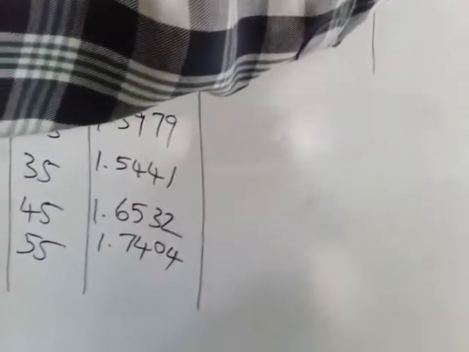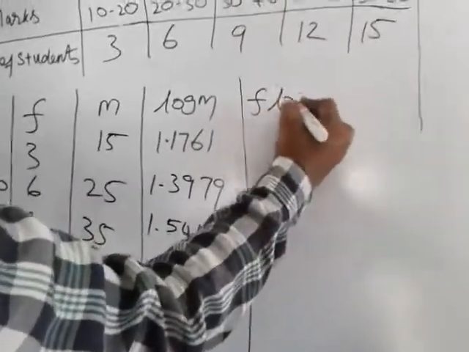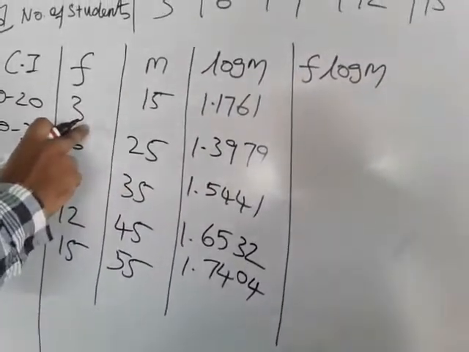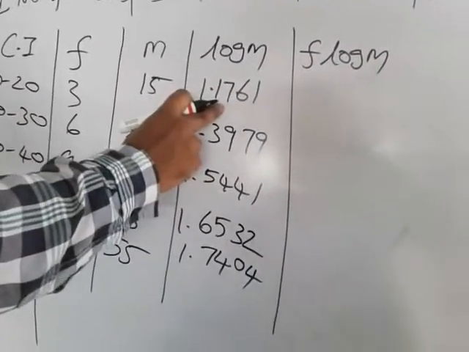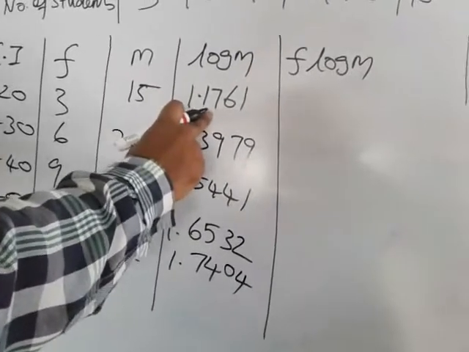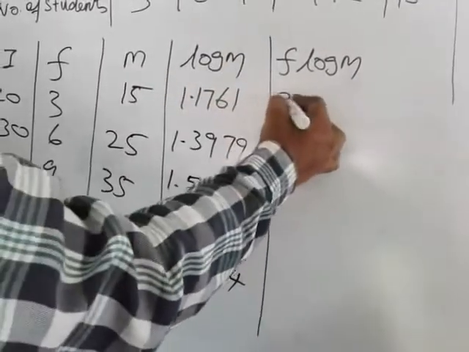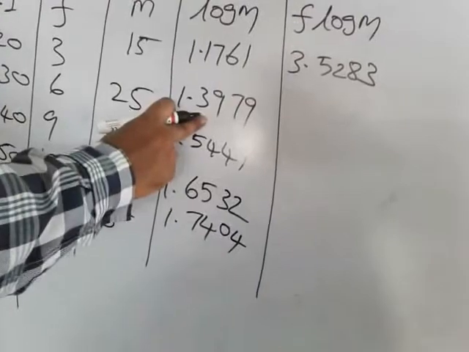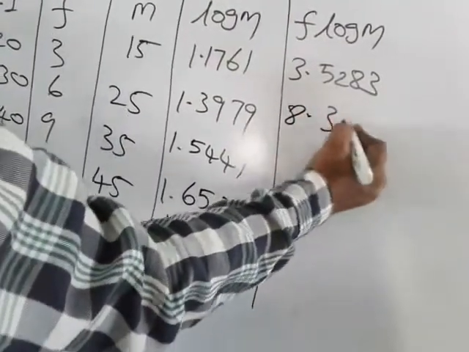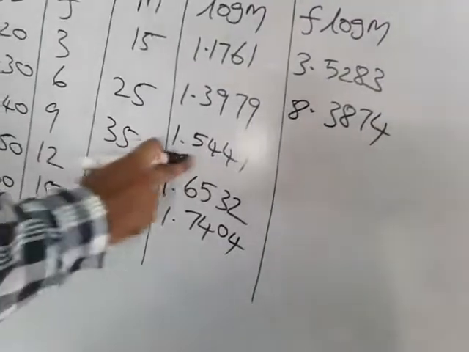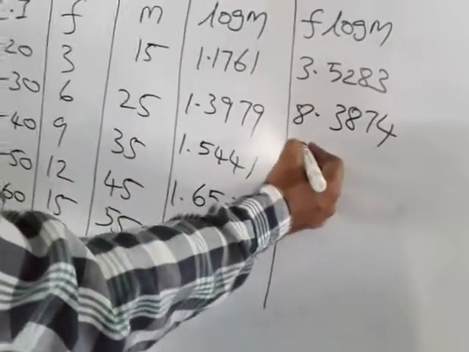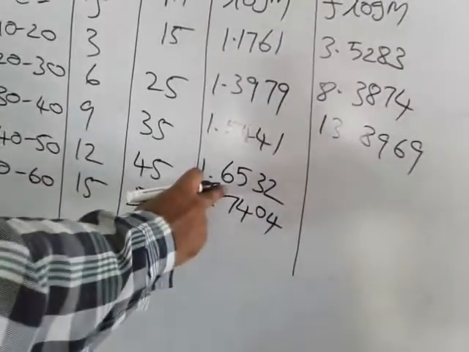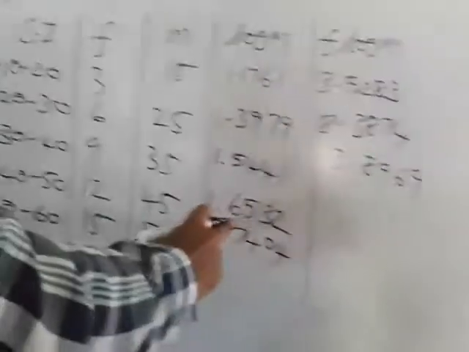The formula is f into log m. We need the column f log m. For f log m, you just multiply the f value by the logarithm. What is f? 3. So 3 into 1.1761, when we multiply this we get 3.5283. Now 6 into 1.3979, that is 8.3874. Now 9 into 1.5441, that is 13.8969. Now 12 into 1.6532.